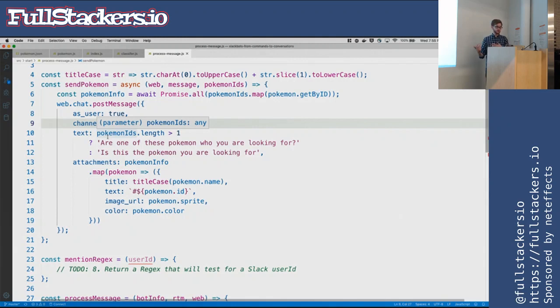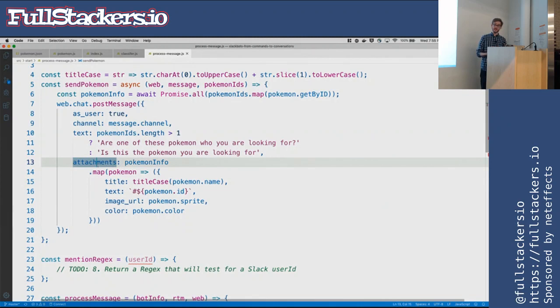If we have multiple Pokemon, we are going to say, are you looking for one of these? So we can just be a little bit more friendly to the user. And lastly, we have attachments, and this is where we're going to actually put the Pokemon. So we're going to loop through each one of those Pokemon and create a Slack attachment to attach to Slack